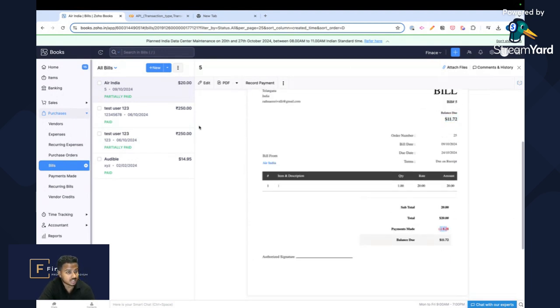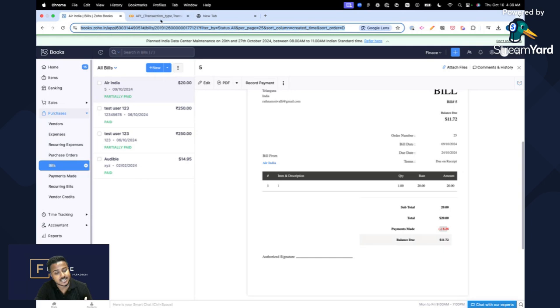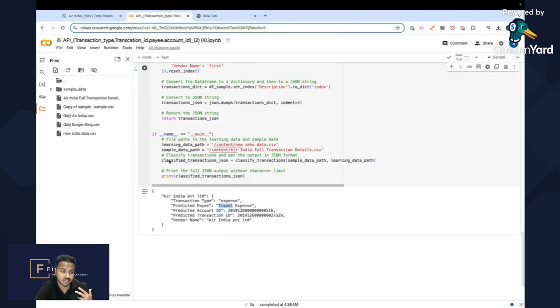And so that is an example of where the system could have these multiple steps. We called Zoho APIs 3 times in that workflow. First, it predicted this transaction, understood it's a travel expense, understood that the vendor is Air India, categorized it, which we had already done in our previous example, checked that there was a bill, and paid the amount towards the bill. So that kind of gives you an example of what the power of these agents could be with Finaid.